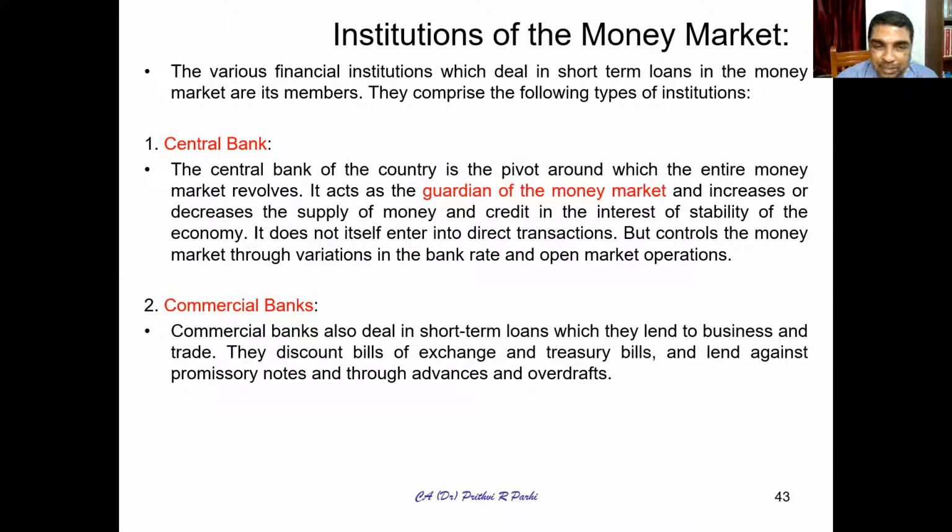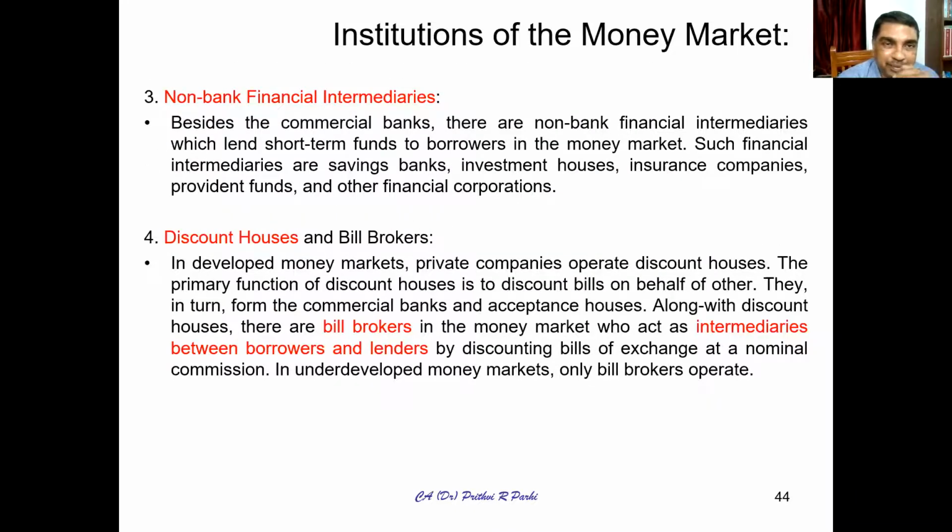Commercial banks do participate in the money market. They are participants. They buy those kinds of instruments. They also invest in these instruments. So they are one more participant. NBFCs, so non-banking financial companies and non-banking financial intermediaries, also participate in money market instruments. If they have surplus funds, they can invest them for a very short term, and they may also collect money from the market. Discount houses or bill brokers are in fact intermediaries between the borrowers and lenders. They are called the bill brokers.